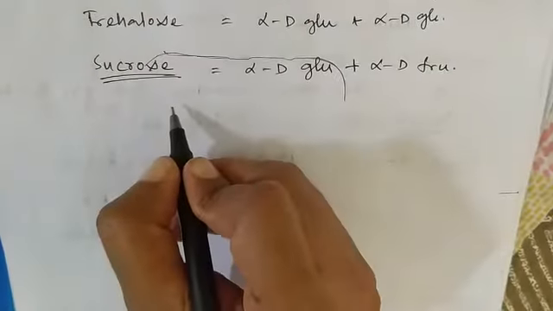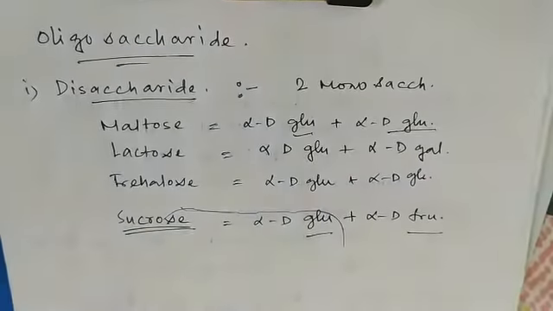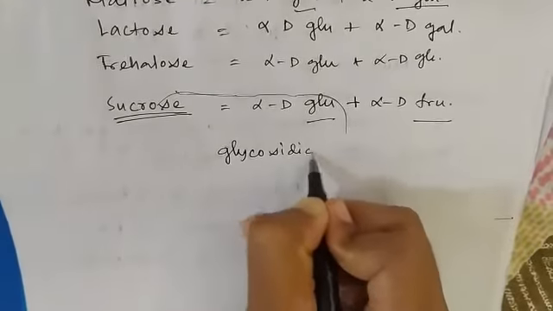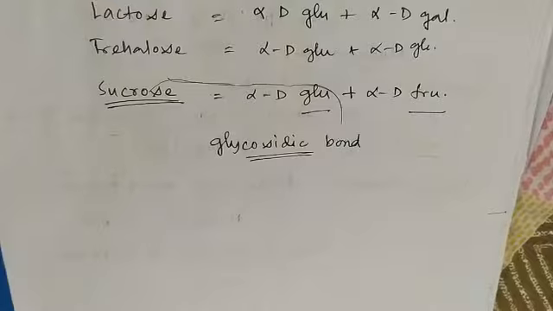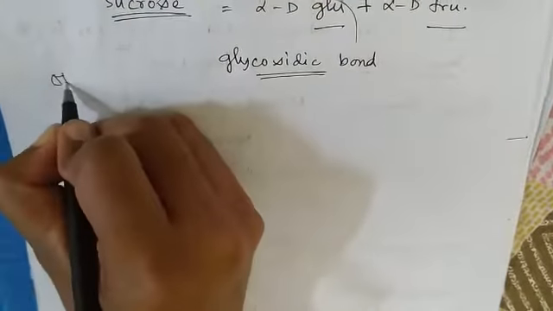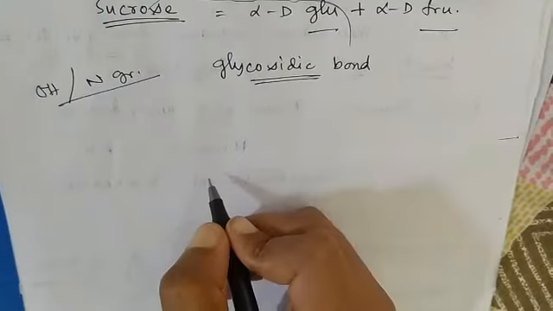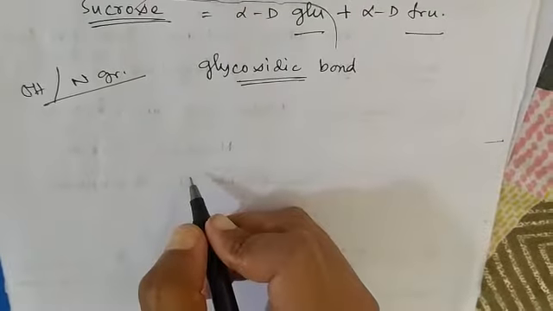Two monosaccharide units, like glucose and fructose or glucose and galactose, are joined by a glycosidic bond. How is the glycosidic bond formed? The aldehyde or ketone group of a sugar can react with the OH or N group of another organic compound and lose water to form a glycosidic bond.